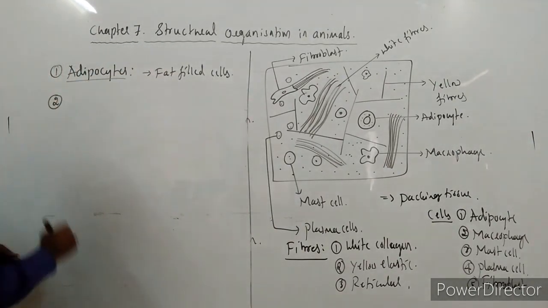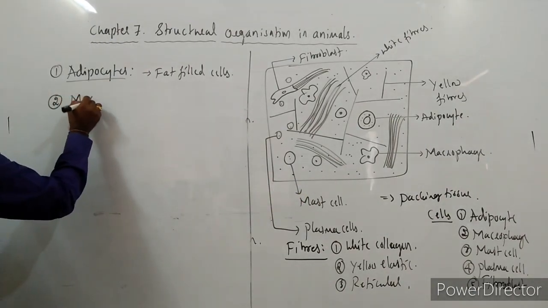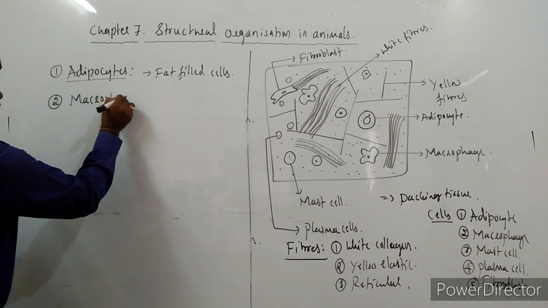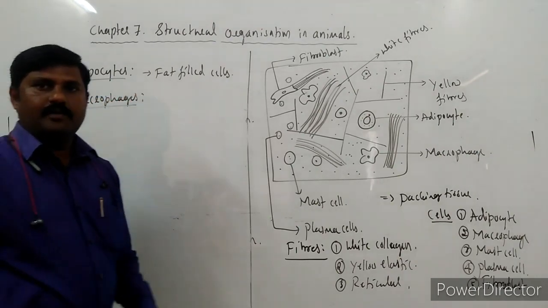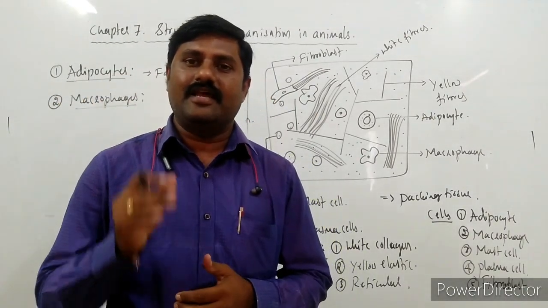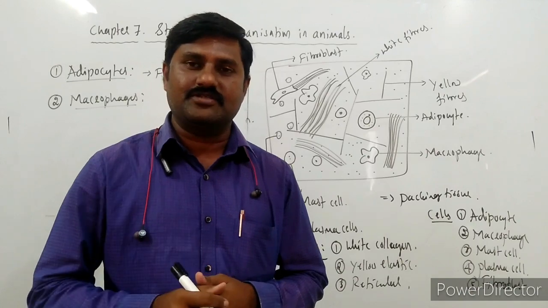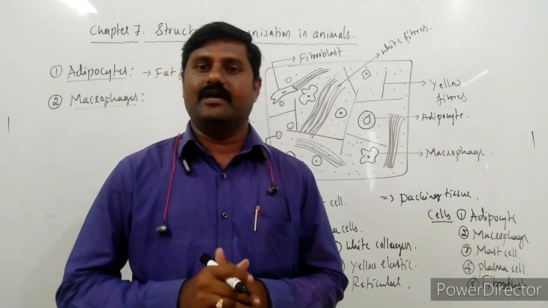And second one is the macrophages. Very important one, macrophage. These are specialized cells with an amoeba-like structure, which means they have an irregular shaped cell, and they are unicellular in nature.